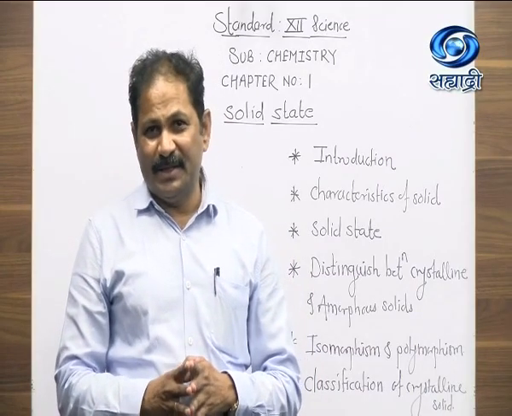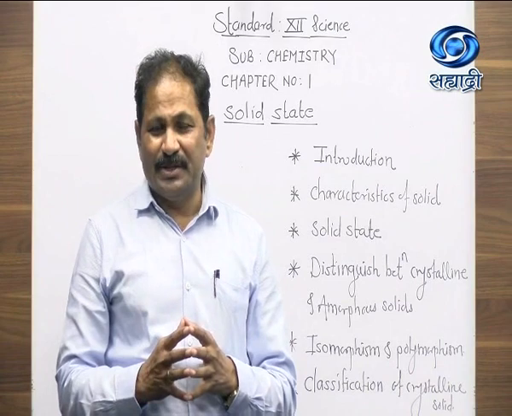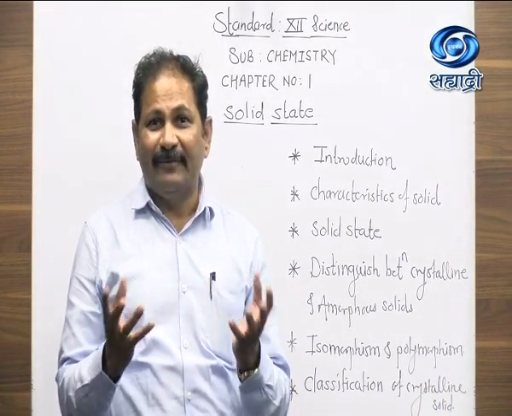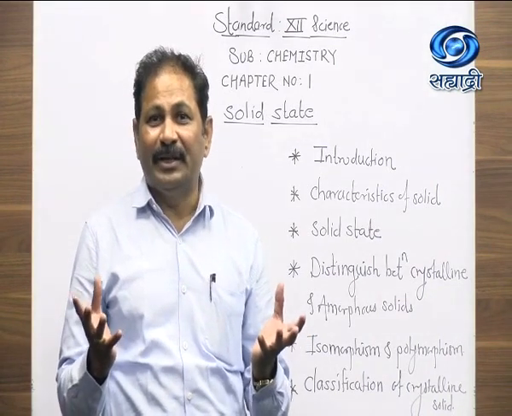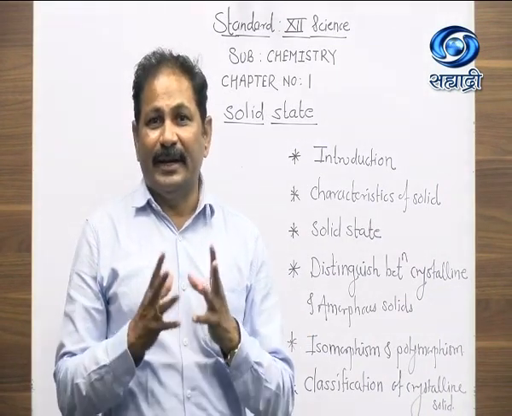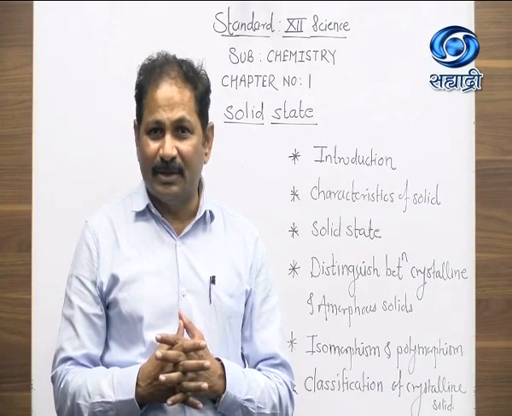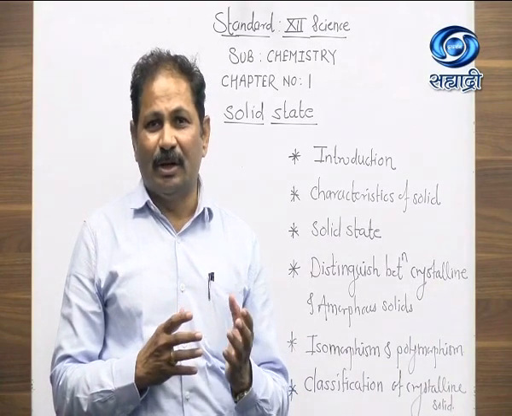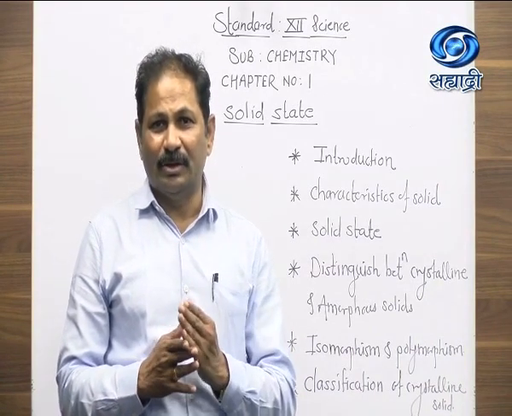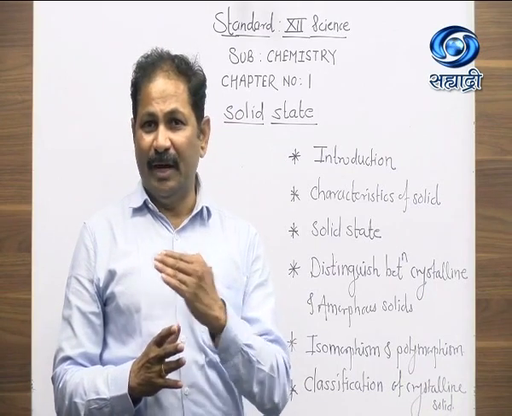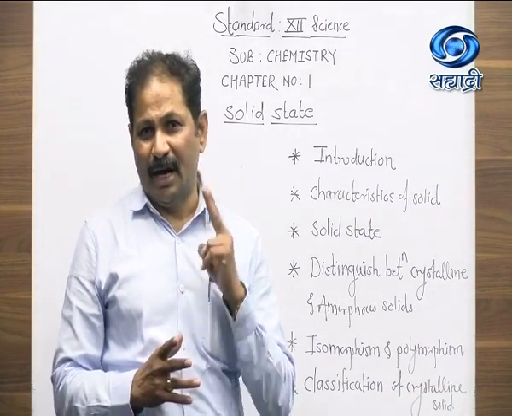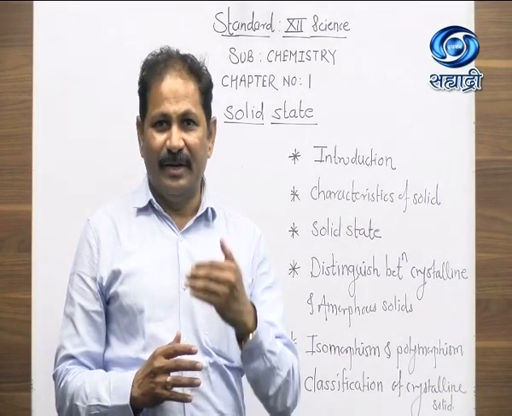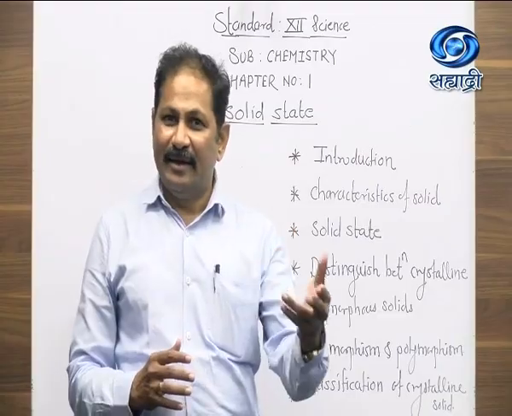In today's lecture, we have discussed what we mean by solids, what the different types of solids are, how solids are formed, the interplay of intermolecular forces of attraction, and characteristics of crystalline and amorphous solids. Then the types of crystalline solid: ionic solid, covalent solid, molecular solid and metallic solid. We have discussed two types of solid, ionic solids and covalent solids, in detail. The next types of solid we will discuss in the next lecture.